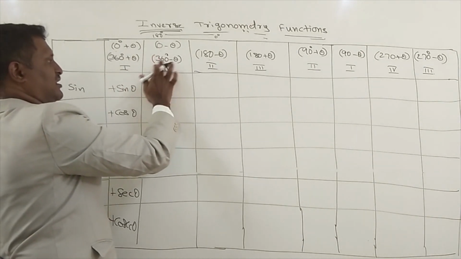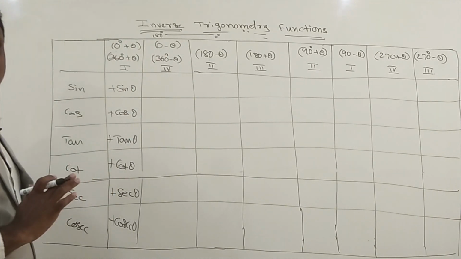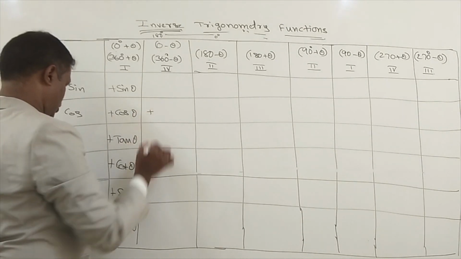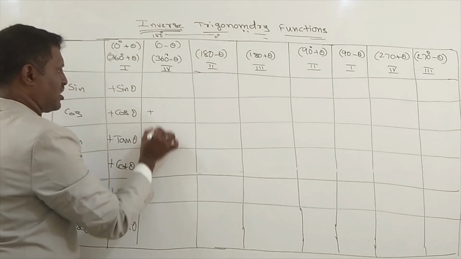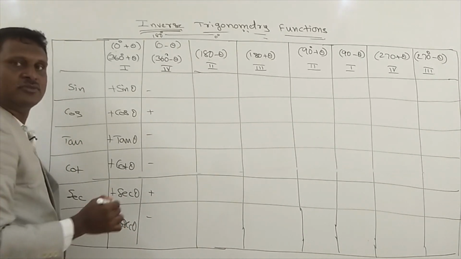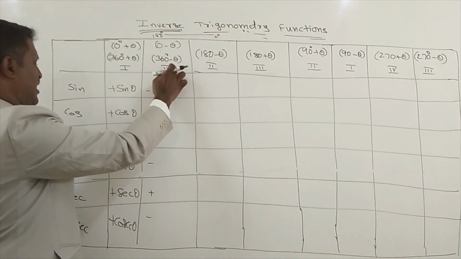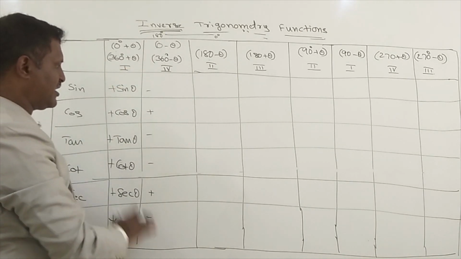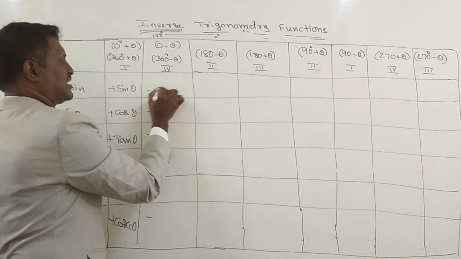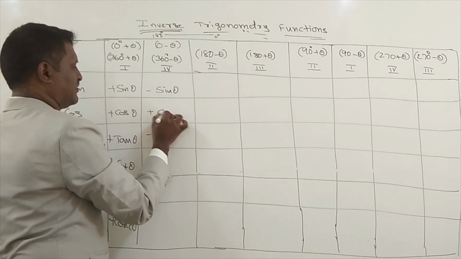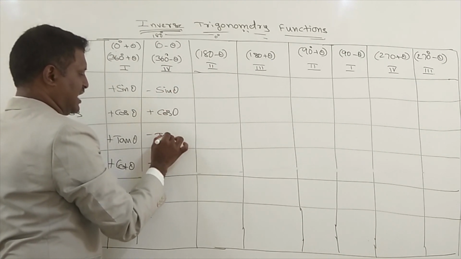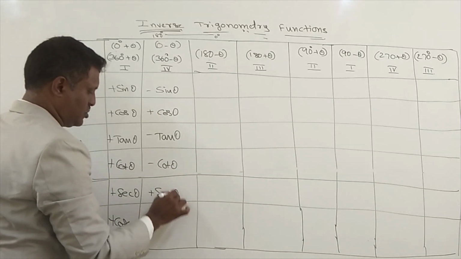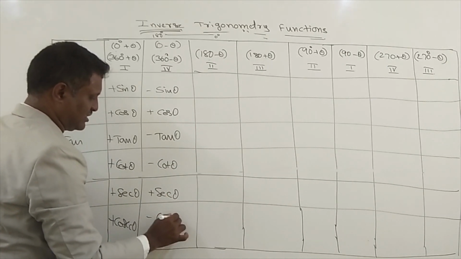0 minus theta, 360 minus theta, it comes under the fourth quadrant. In the fourth quadrant, cos is positive, secant is positive, rest all are negative. So sine will come sine as it is, cos will come cos, tan will come tan, cot will come cot, secant will come secant, cosecant will come cosecant theta.